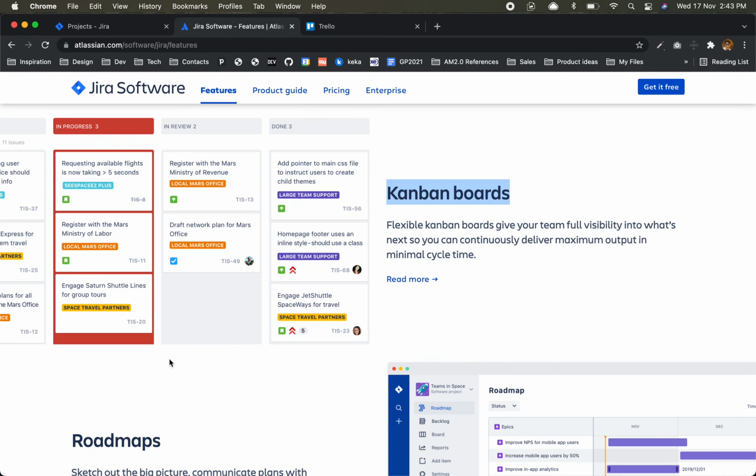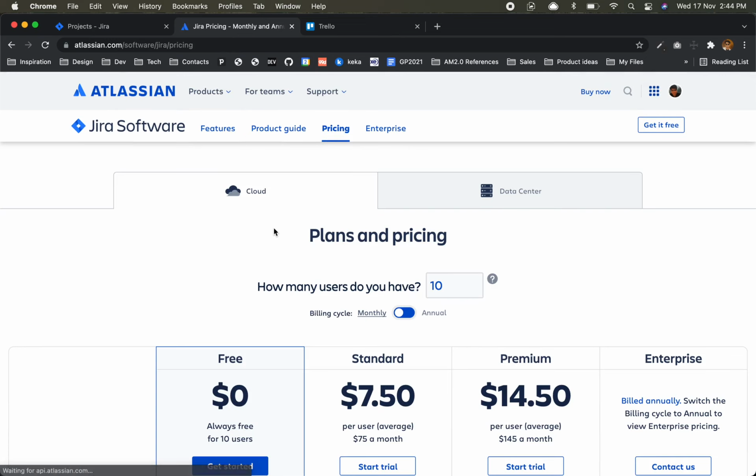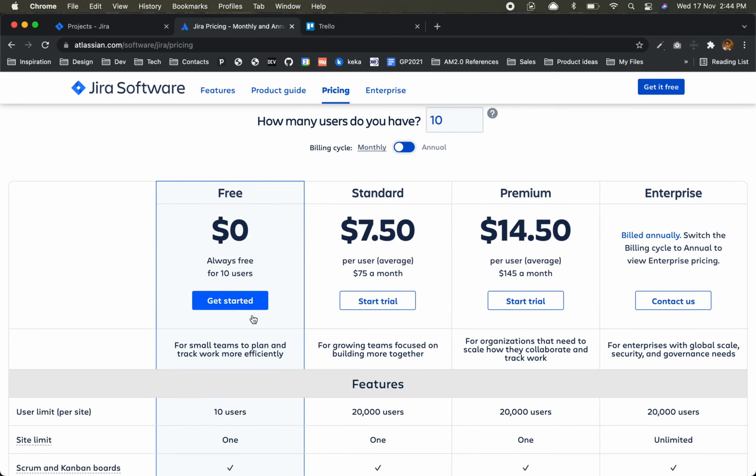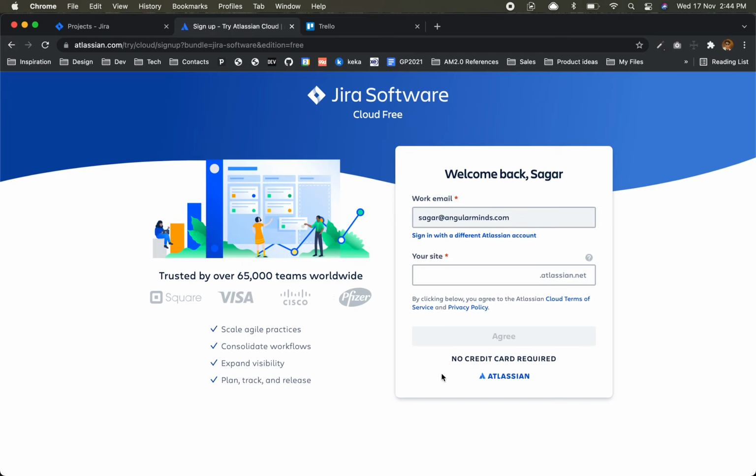Well, now first of all, you can directly come here and sign up for Jira software. It is free for 10 users, so we don't have to worry about it. I have already signed up, that's why I get directly redirected to my account. Also we can create another site.